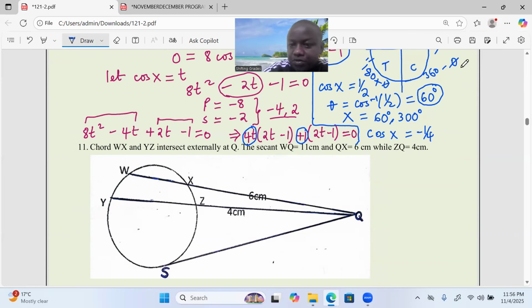Because you've dealt with theta, allow me to call it angle alpha, which is equal to the cos inverse of a quarter. Look at that, a quarter, not a negative a quarter. Shift cosine of a quarter gives us 75.52.